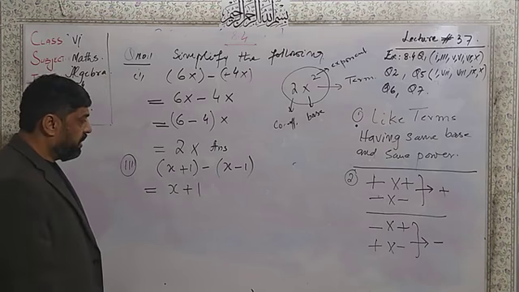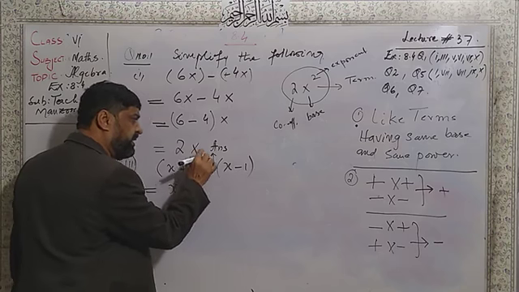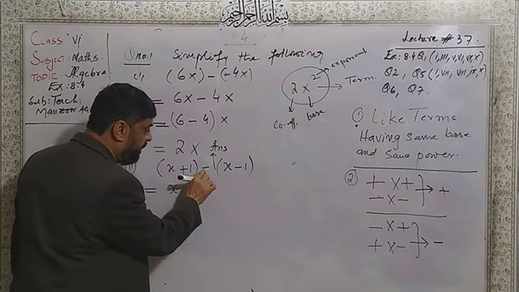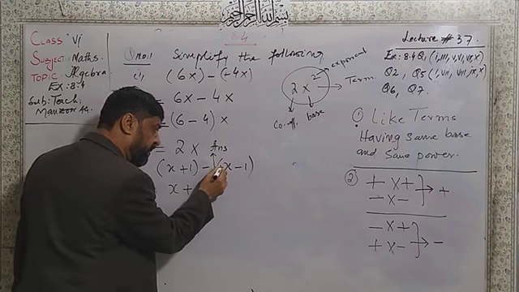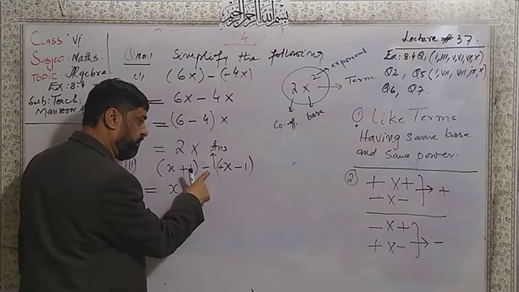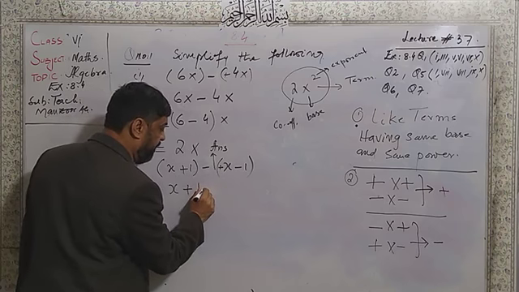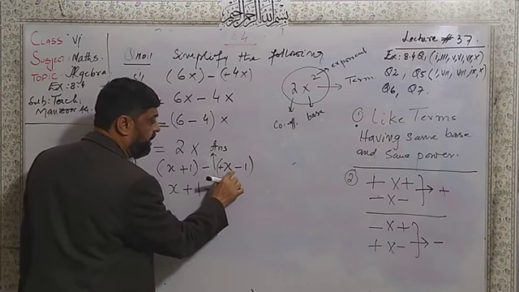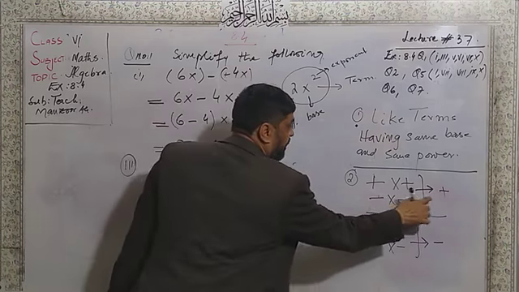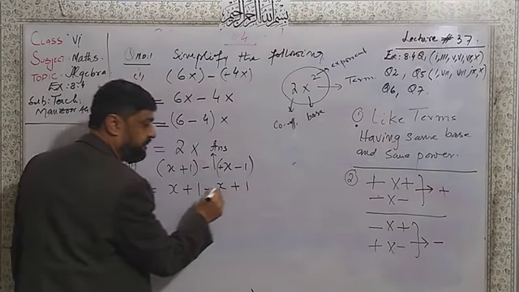Now I told you before the bracket and after the minus there exists the sign of multiplication. So this minus, if there is no sign, understood there is the plus. Minus multiplied by plus, these are the opposite signs, always minus. Keep here minus x. Minus into minus, they are the same sign. I told you same sign, its result will always be plus. So I will keep here plus 1.